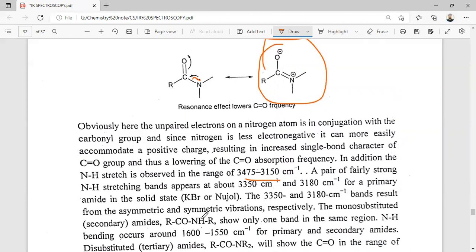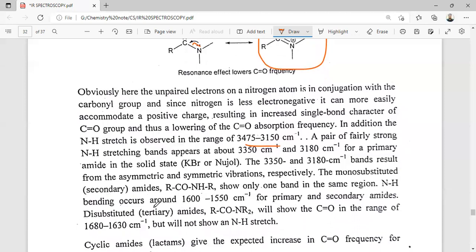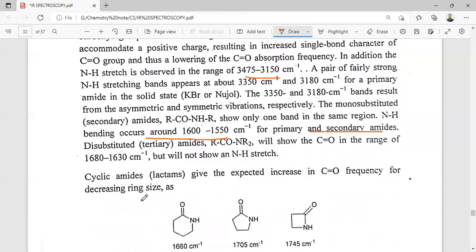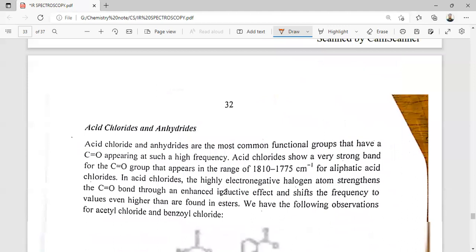The monosubstituted amide shows only one band in the same region. NH bending occurs in this region for primary and secondary amides. Cyclic amides give an extent of decreasing CO stretching frequency. So here also, with the decrease in the ring size, the CO stretching frequency increases.